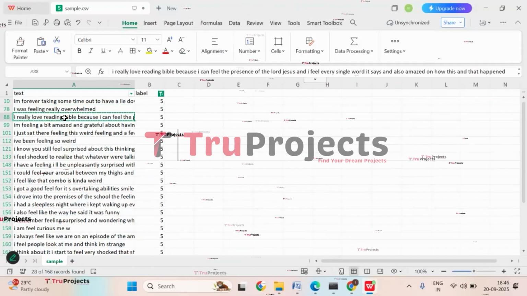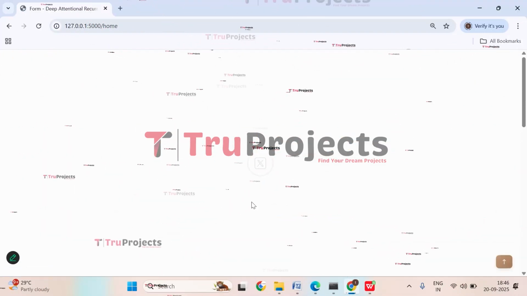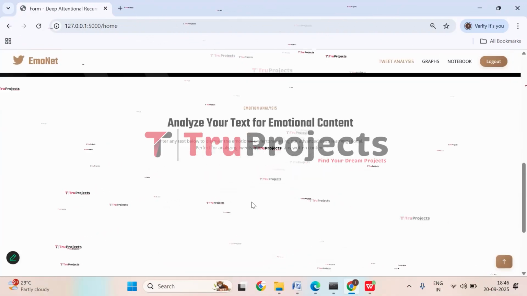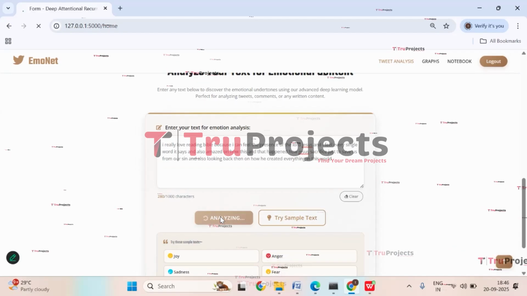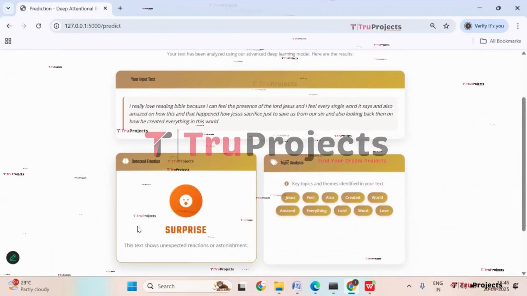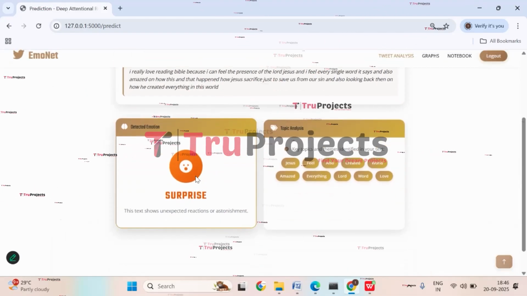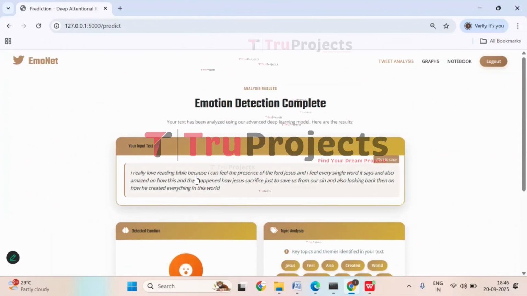Let's select this one, get back, click on Analyze, try another text, paste it here. Now click on Analyze Emotion. And here we got the prediction that it is the surprise emotion. So in this way, you can do emotion, that is sentiment classification.